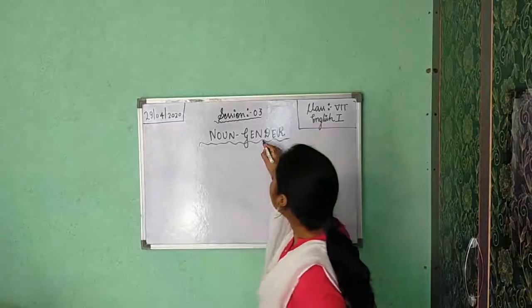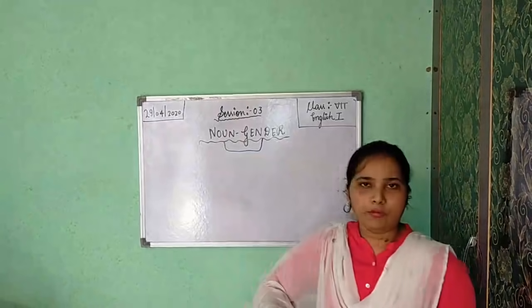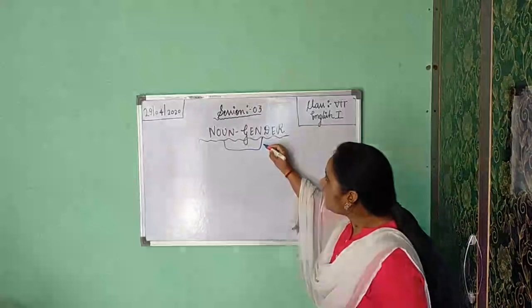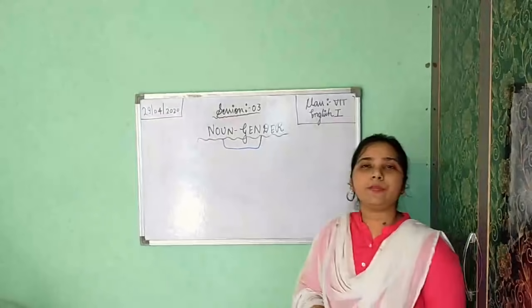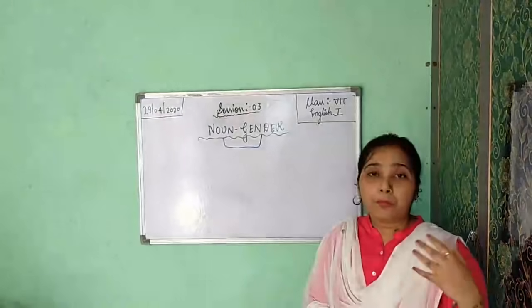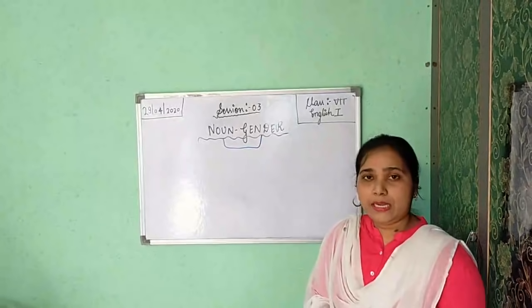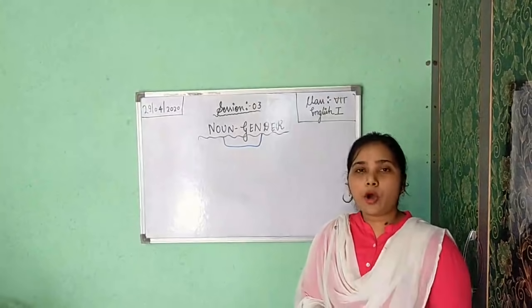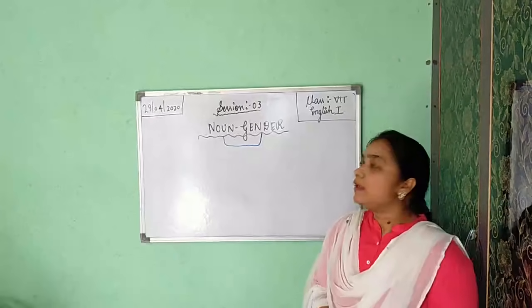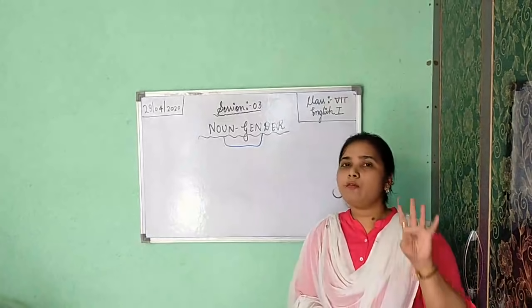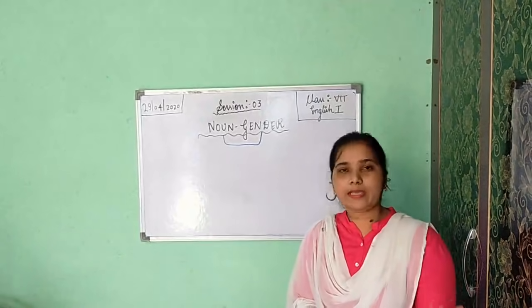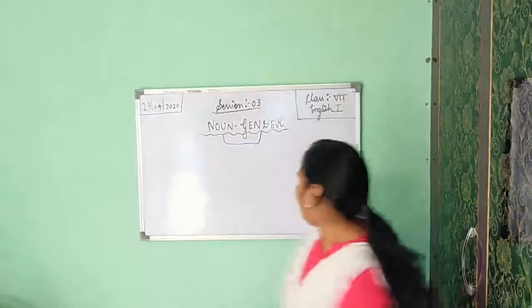Gender, this gender is a category of noun. Okay? This gender is a category of noun. And gender shows whether the person or the thing is male or female or common or neuter. So, like this, we can divide gender into 4 parts. Okay, we can divide gender into 4 parts.